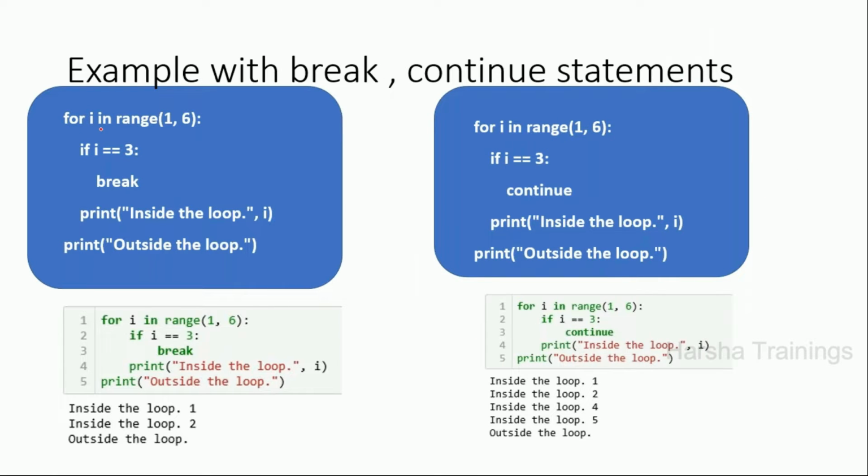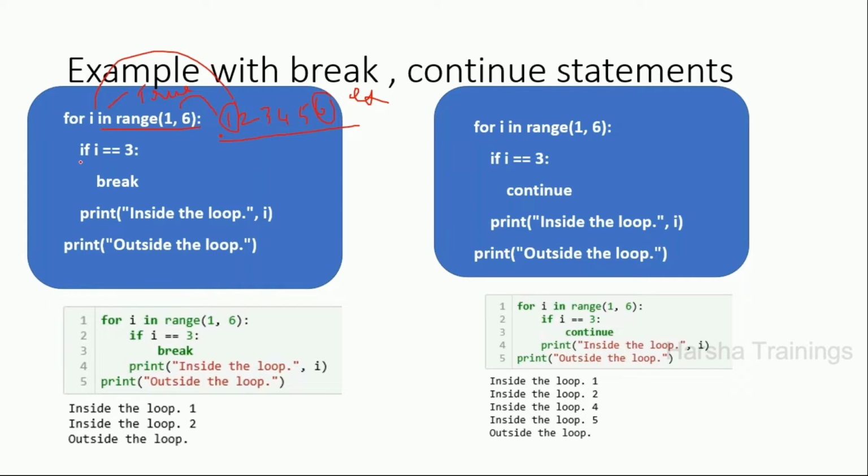For i in range(1, 6): range(1, 6) means it is going to generate the numbers 1, 2, 3, 4, 5. Now 6 will not be considered, it is excluded. Initially, what will happen? I have some elements in the sequence, so the in operation returns true. Whenever the in operation returns true, the first element, 1, will be copied to i.